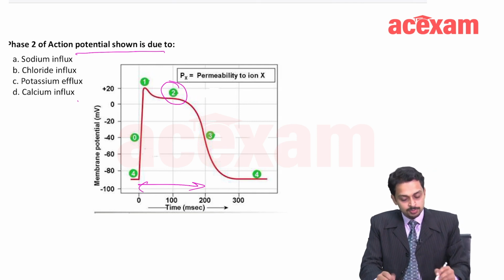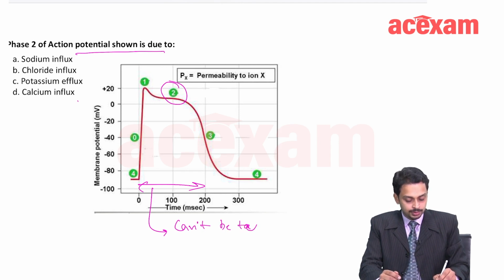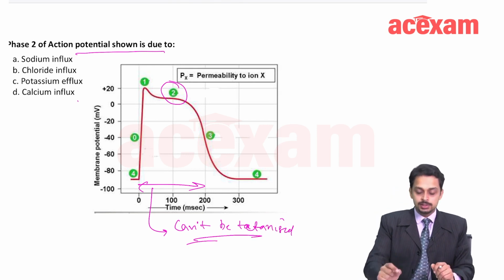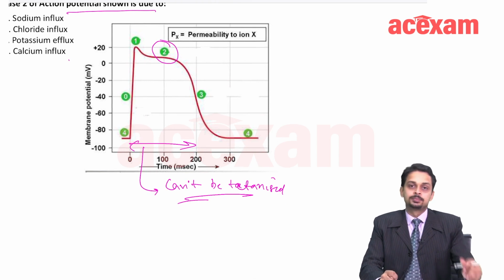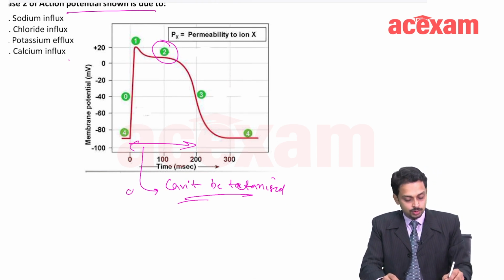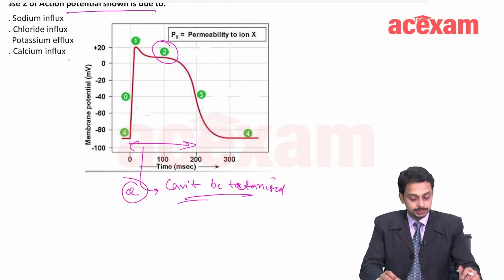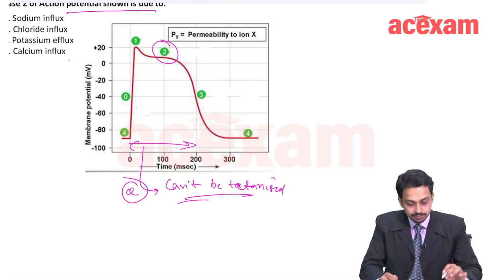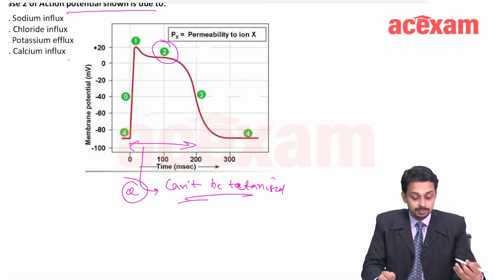Because of this prolonged absolute refractory period, the heart muscle cannot be tetanized. Because of this, tetany in the heart muscle cannot happen. Another question, because of the prolonged second phase and prolonged absolute refractory period.